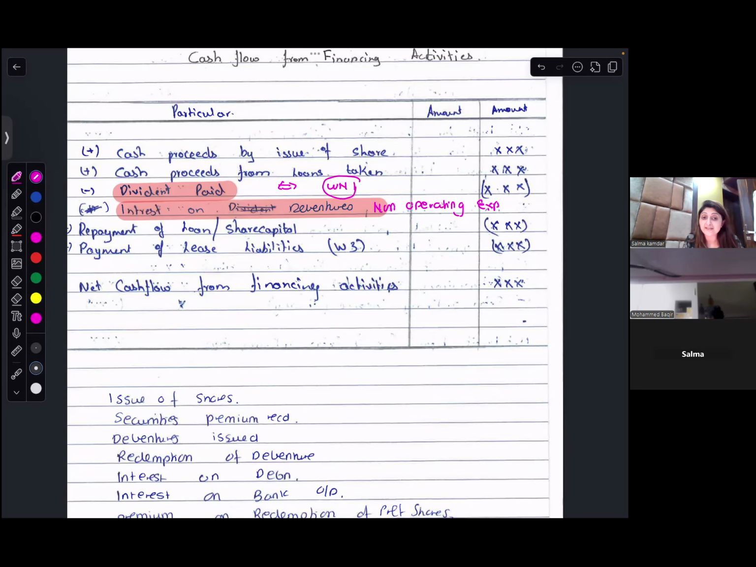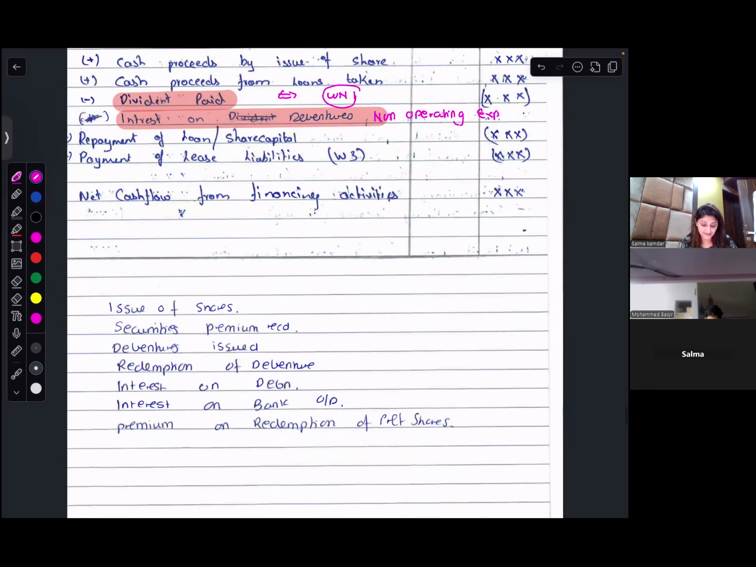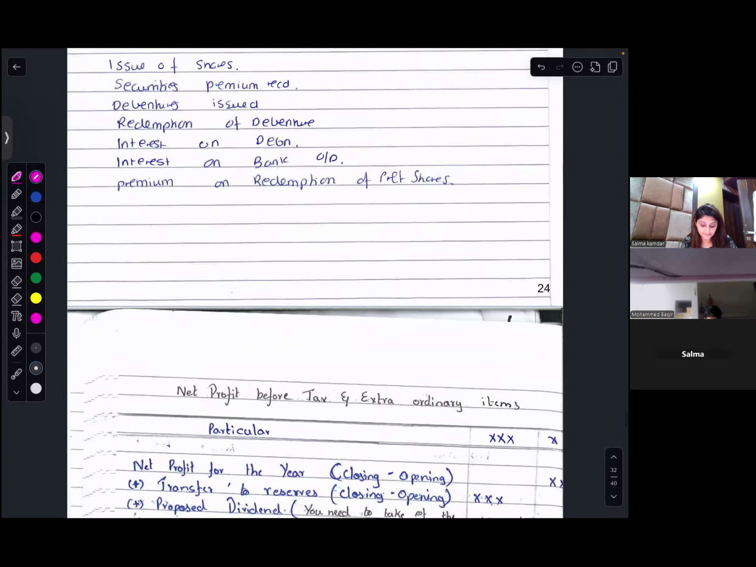Net profit before tax and extraordinary items. So you have your interest on debentures, interest on bank overdraft, dividend paid, securities premium received, premium on redemption of preference shares. All this comes under financing activity. Are you with me? Yes, miss.